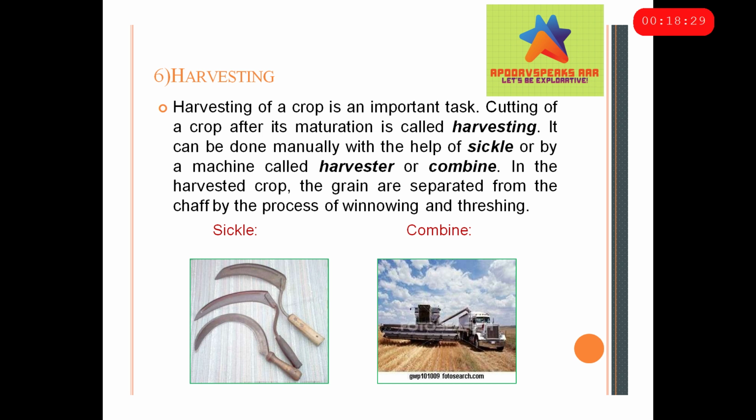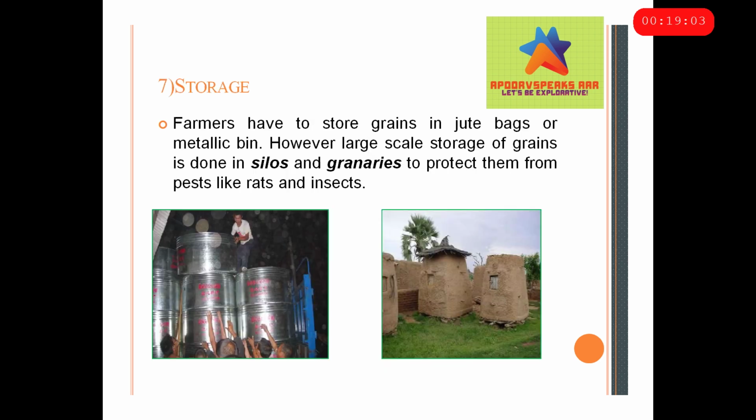And like the seed drill, which serves two purposes, we also have another machine known as the combine, which is a harvester as well as a thresher. We'll discuss this later on. So harvesting can be done using a harvester as well as a combine. In the harvested crops, the grain is separated from the chaff by processes which are winnowing and threshing. As I already told you, the combine also does the task of winnowing and threshing as well as harvesting. And now the seventh and final step of cultivation, which is storage.